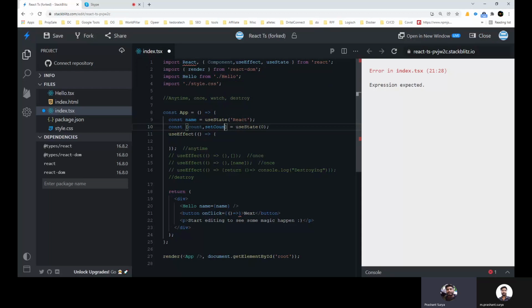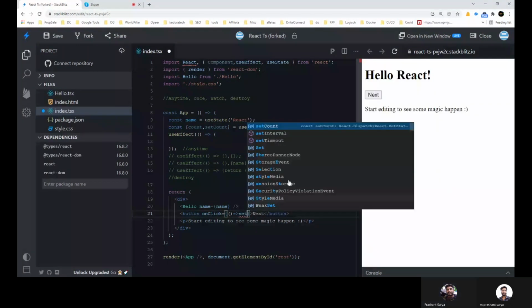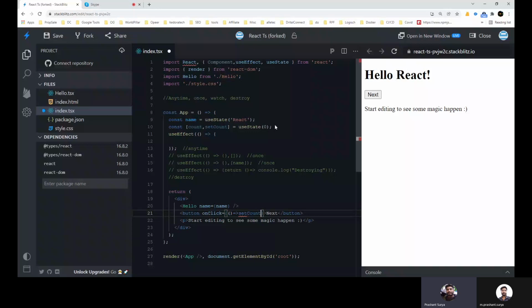We will discuss the use of state in the next topic, useState, and there I will explain everything. So here you can call setCount, and you will just pass count plus 1. And here before the button I am just printing the count. So you can see the default is the count and the next is incrementing.